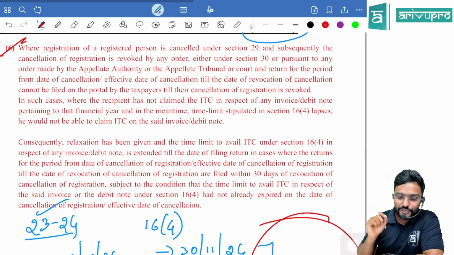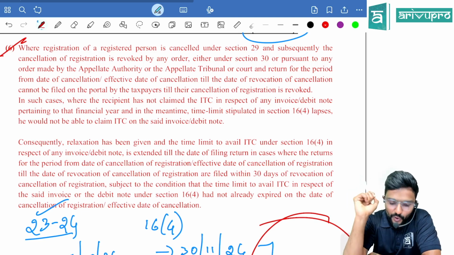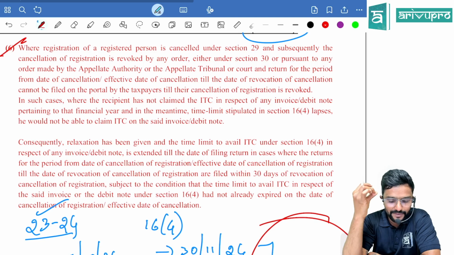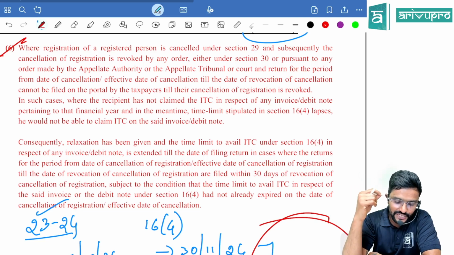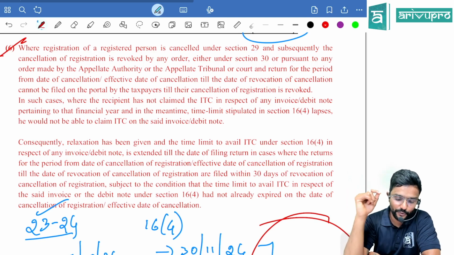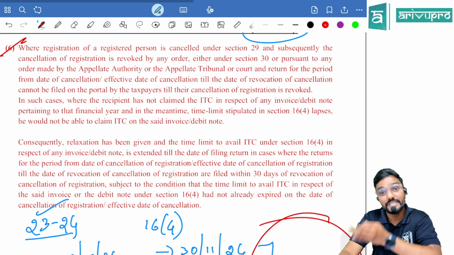Where registration of a registered person is cancelled under section 29 and subsequently the cancellation of registration is revoked by any order either under section 30 or pursuant to any order made by appellate authority or appellate tribunal or the court, the return for the period from the effective date of cancellation till the date of revocation of cancellation cannot be filed on the portal by the taxpayer till their cancellation of registration is revoked.